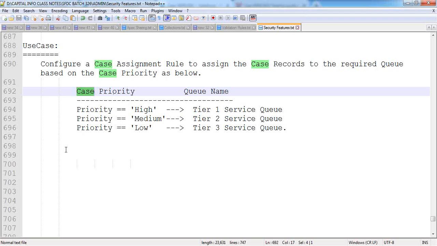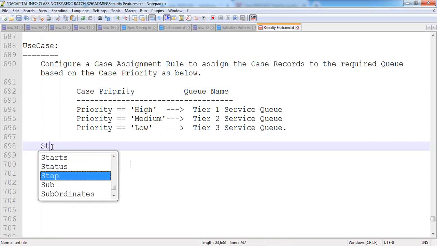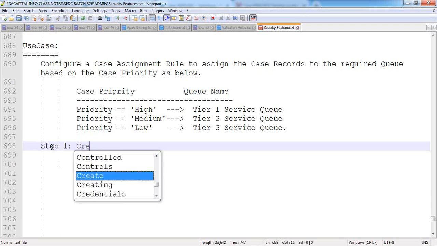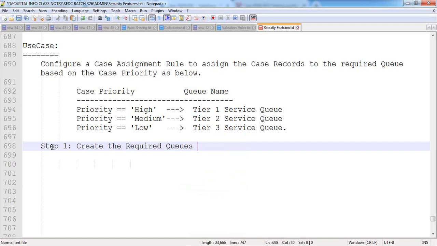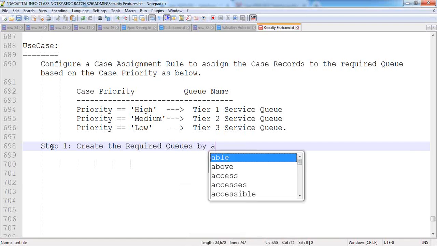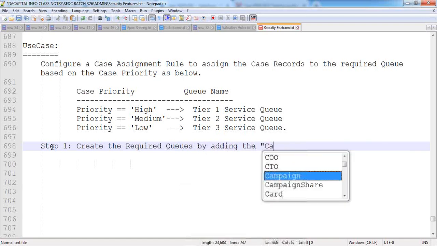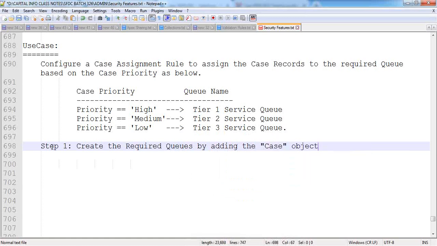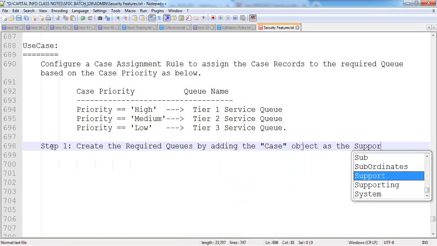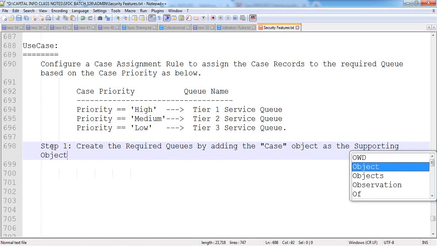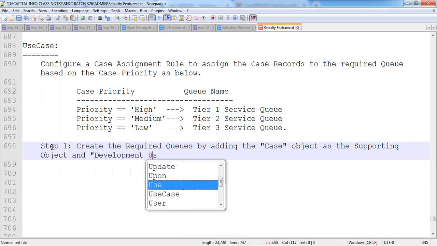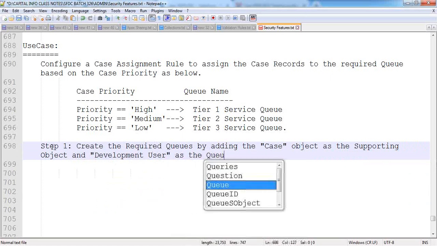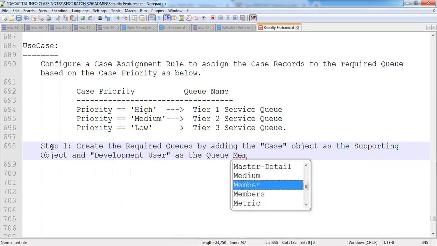Now let's see each and every step one by one. Step 1: create the required queues by adding the case object as a supporting object and development user as a queue member.